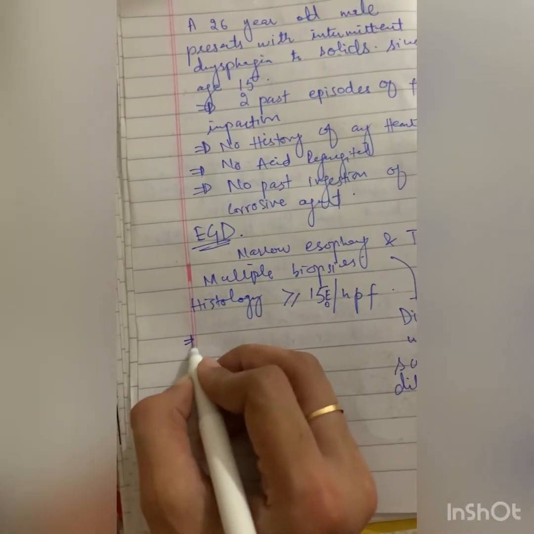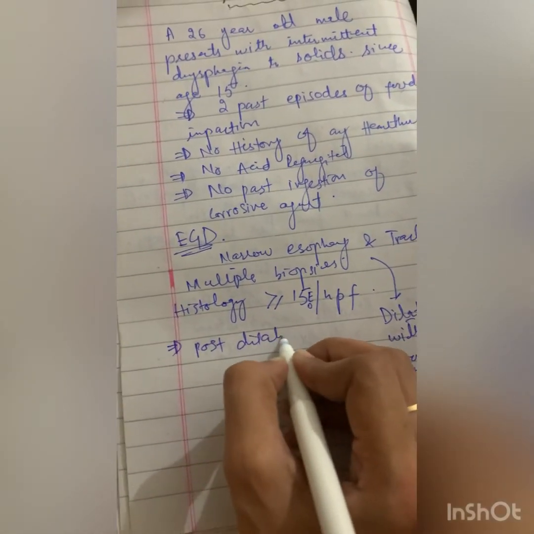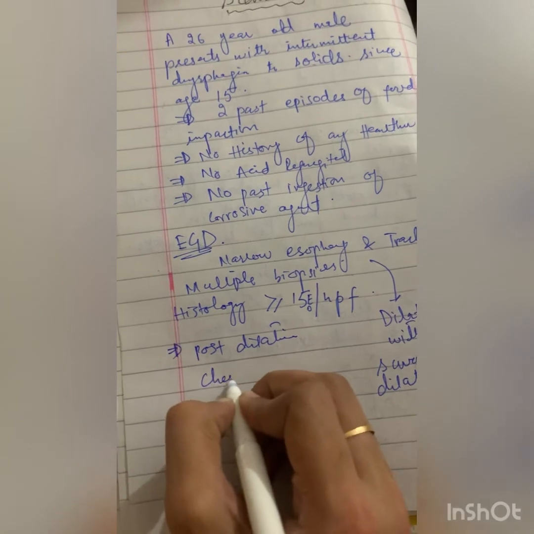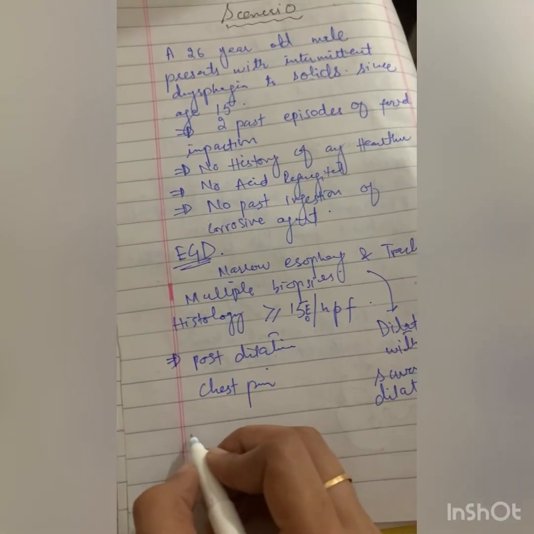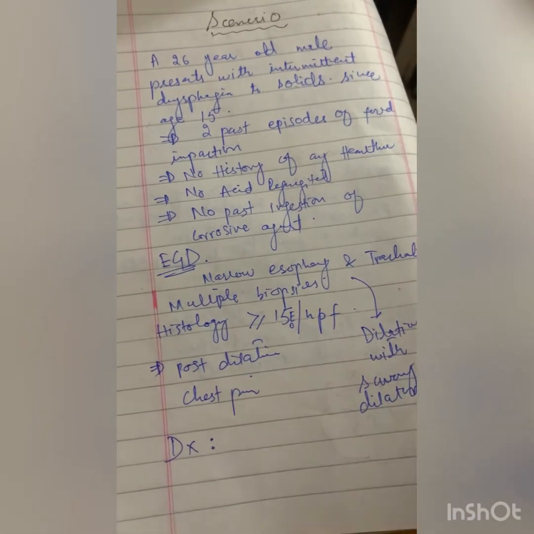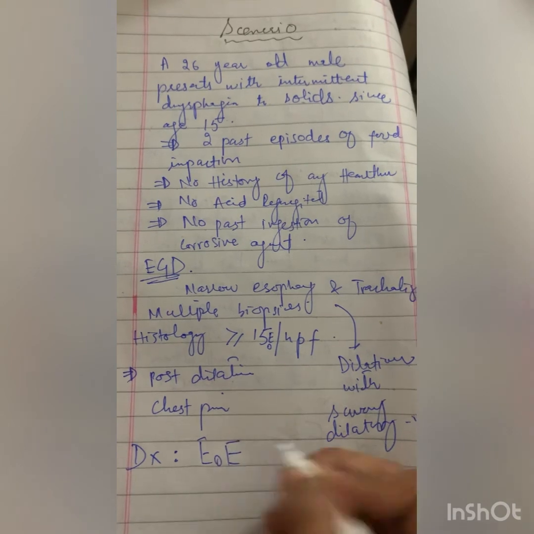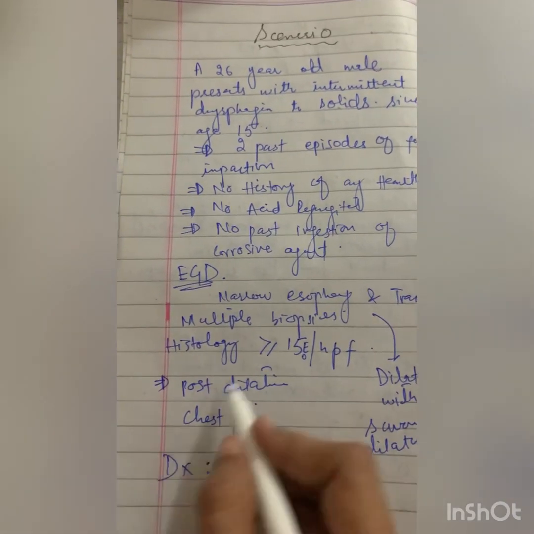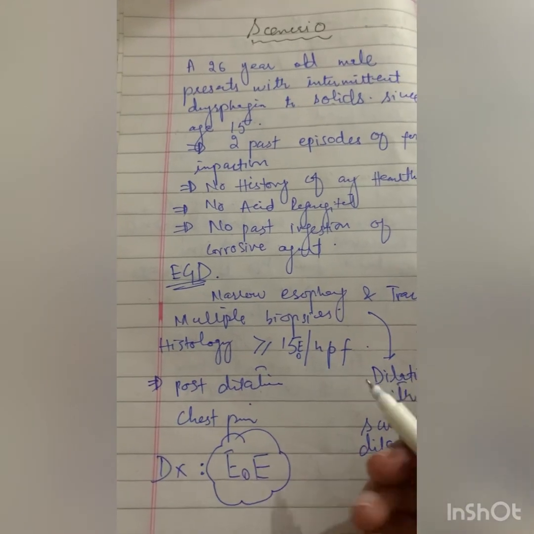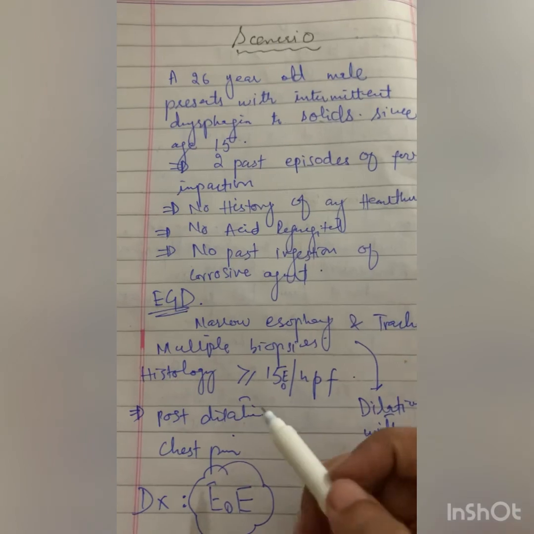And the patient complained of post-dilatation chest pain. So this is the typical scenario of EOE, that is eosinophilic esophagitis, and post-dilatation chest pain shows the complication of dilatation during the biopsy.